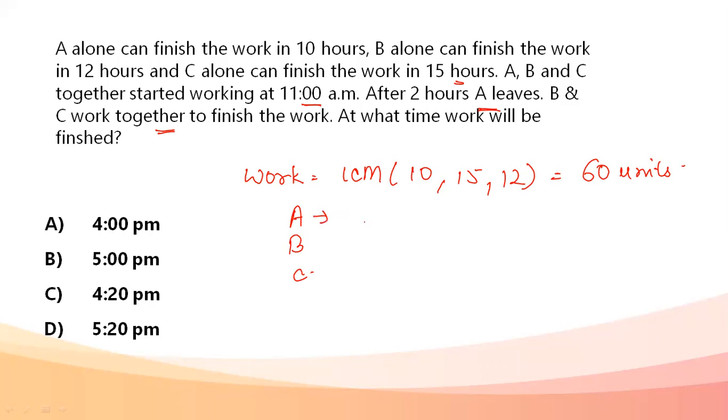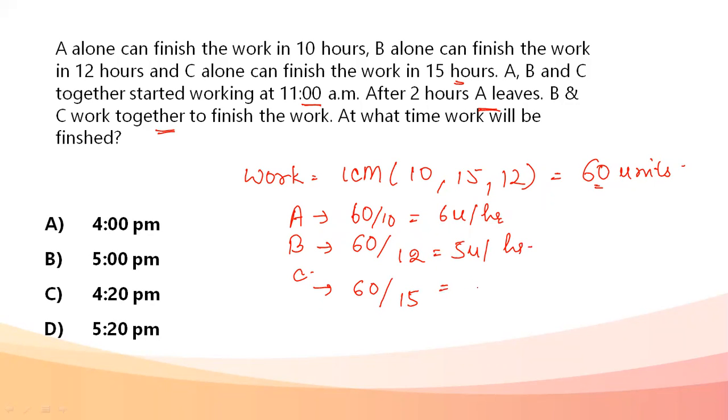So efficiency of A is taking 10 hours, has to complete 60 units. We'll be doing 60 by 10 equals 6 units per hour. There it was 6 units per day. Here it is 6 units per hour. 60 by 12 for B becomes 5 units per hour. Okay, now for C, 60 divided by 15, because C is taking 15 hours, becomes 4 units per hour. Okay, until here it is clear.